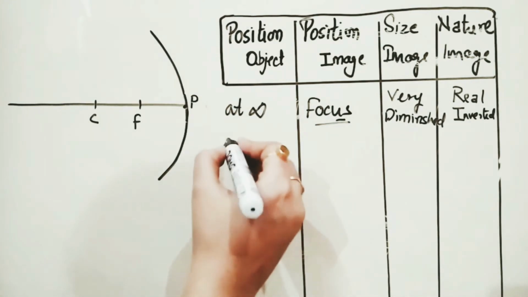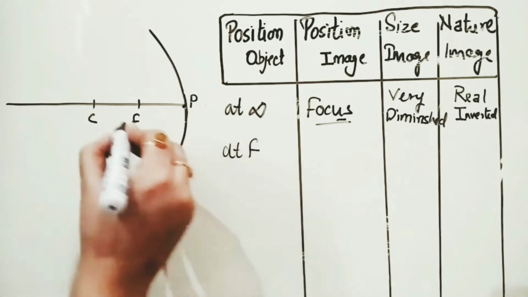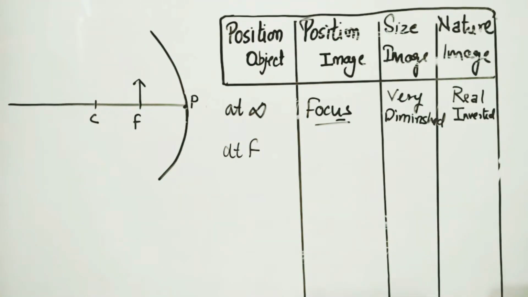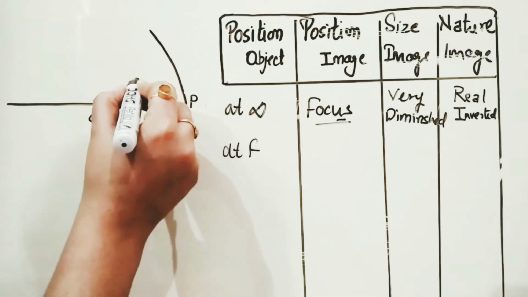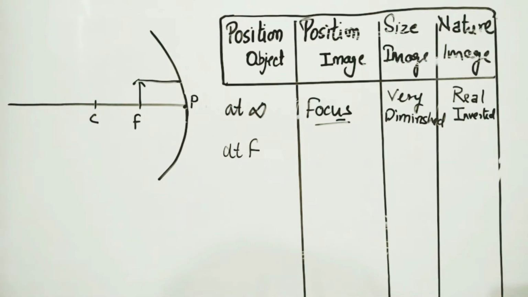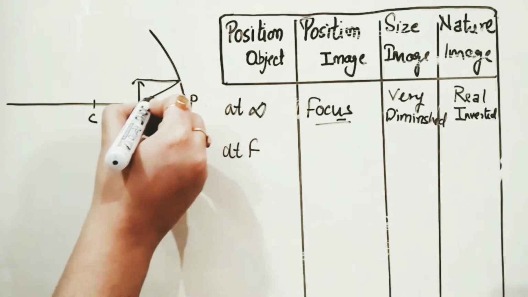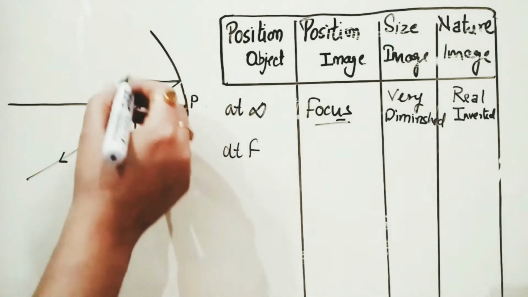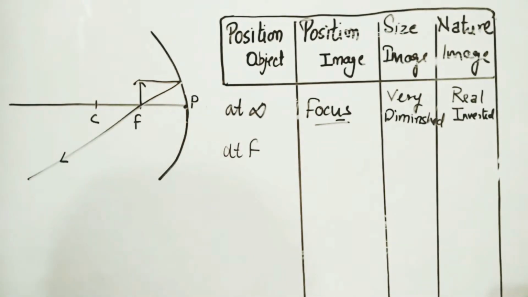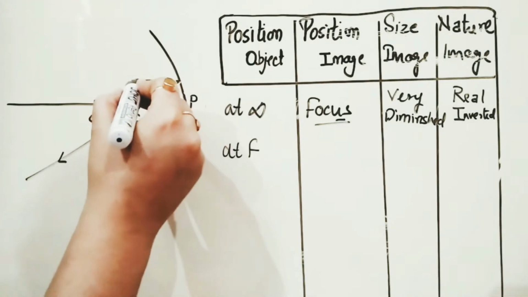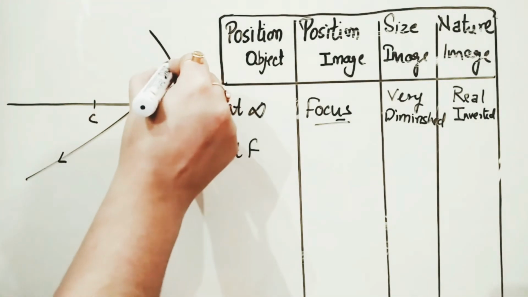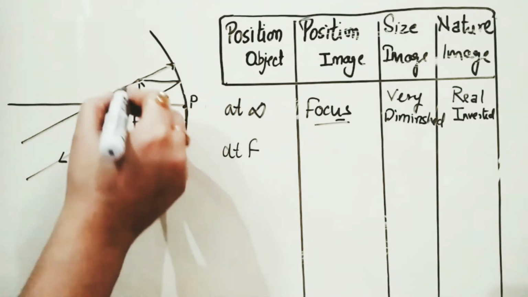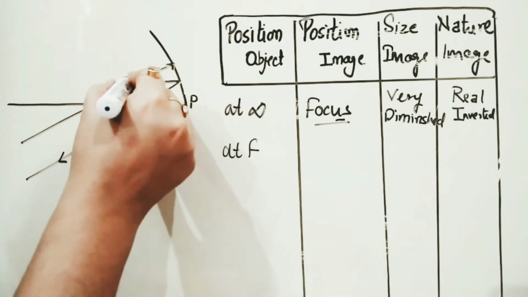Now the second case we will take is when the object is at the focus. For example, if this is the focus, we will draw like this. Now two rays we have to draw. The first is passing parallel, just like this. Then it will pass through the focus and reflect through the focus, just like this. Now similarly, the second ray we are taking is passing through the center of curvature, for example, like this. A ray which appears to come from the center of curvature follows the same path.